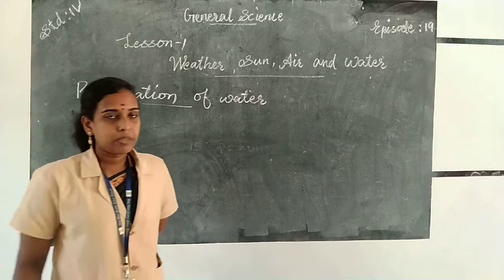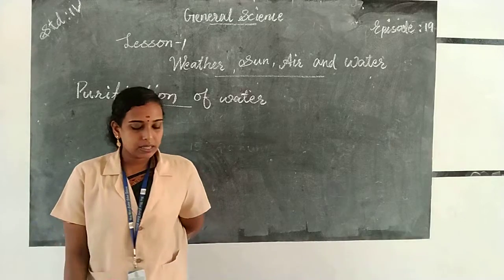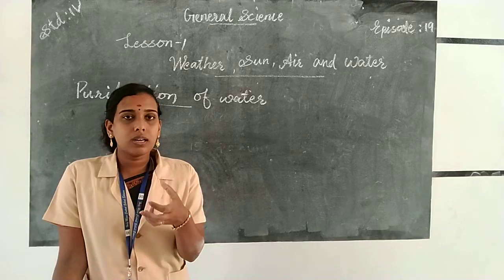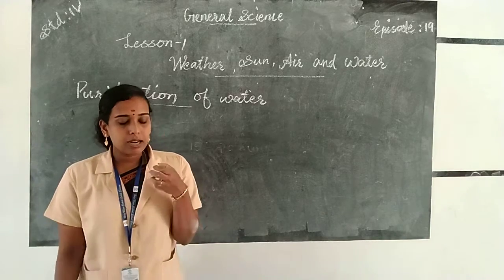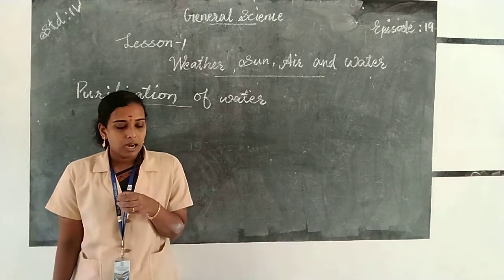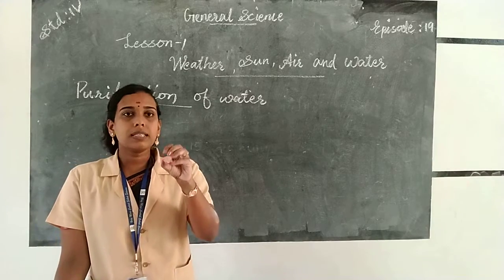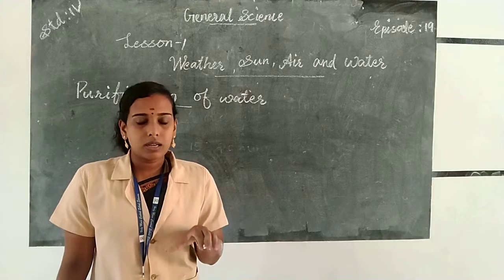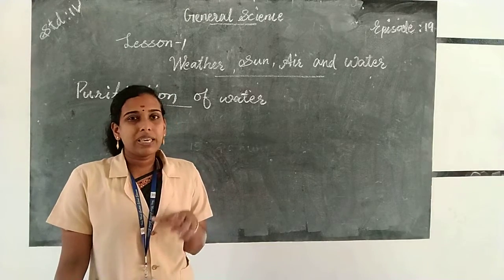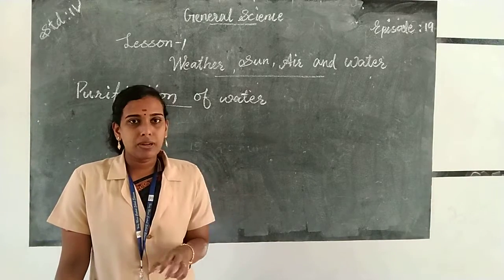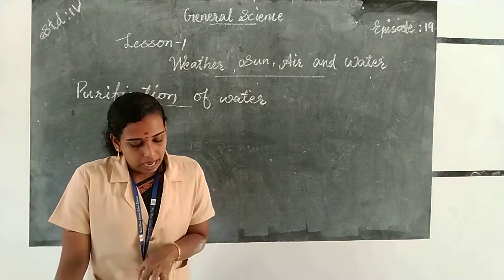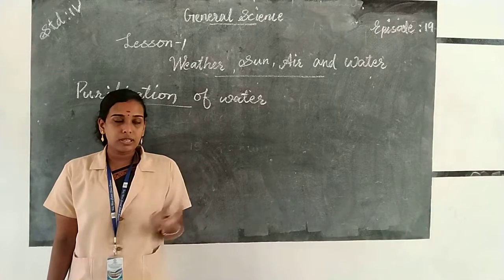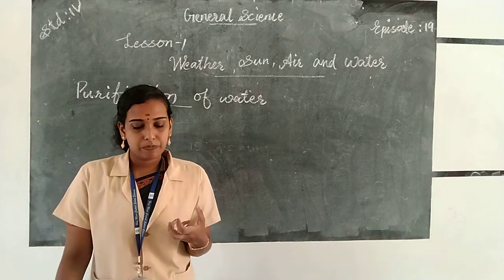Then sedimentation. Sedimentation means when water is allowed to stand in a container. So we take water in a container and it stands for a few minutes. Then the heavier impurities or the unwanted substances present in the water settle down in the container. Then we can separate the water and the impurities separately. Okay, and the process by which water is slowly poured off is known as decantation.